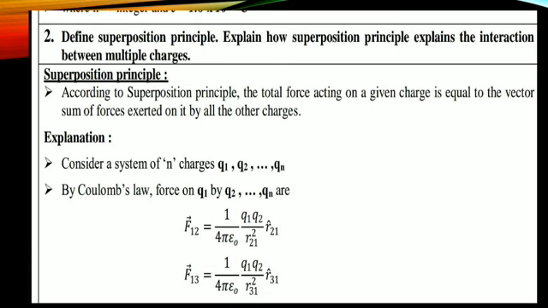The same way you should write F13. What is the meaning of F13? Force on charge q1 due to the third charge, due to q3 charge, right? The same way you should write the remaining equations up to n number of charges, right? For n number of charges, how to write? F1n, which is equal to 1 by 4 pi epsilon naught q1 qn divided by r square n1 into r cap n1. That's all. Okay students, right?